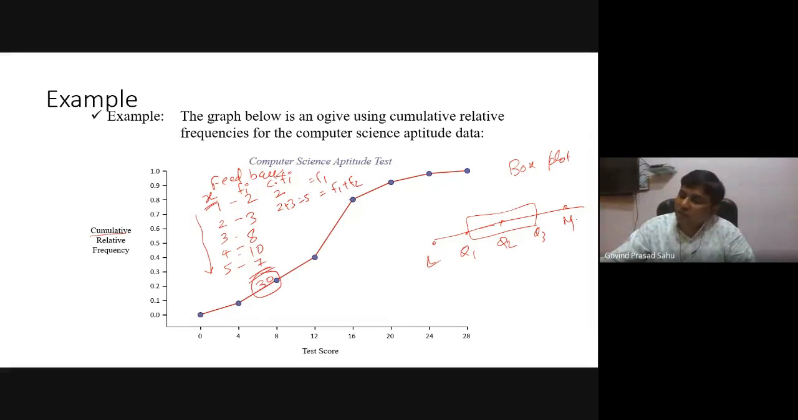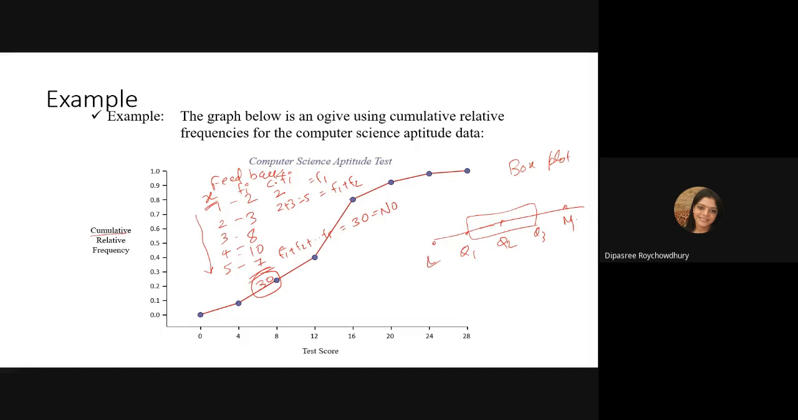So the last frequency will be f1 plus f2 up to f5, and this will be equal to 30, that is the total number of frequencies. So this is called cumulative frequency. Is it clear? Sir, is this specific for the ordinal data?